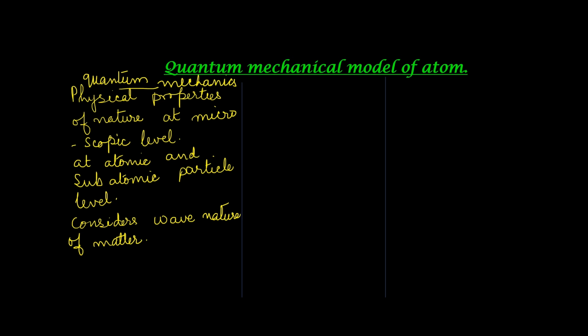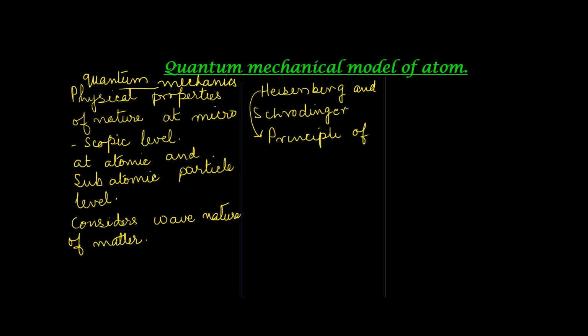Quantum mechanics is the result of the marvelous contributions done by two eminent scientists, Heisenberg and Schrödinger. We have already seen in the previous videos that Heisenberg proposed the uncertainty principle, which says that the exact position and momentum of an electron cannot be determined simultaneously.